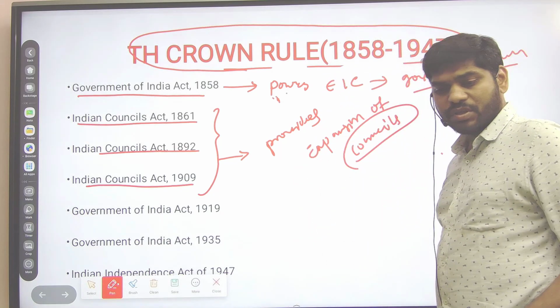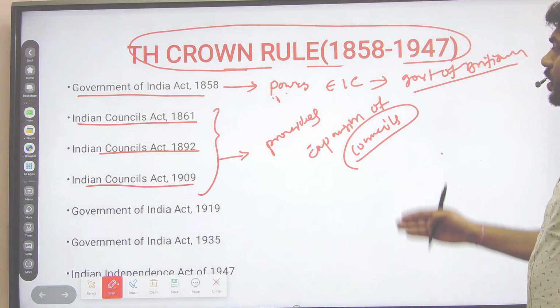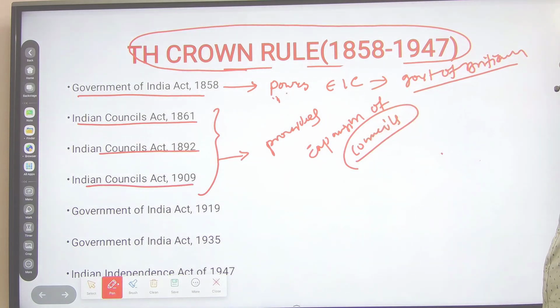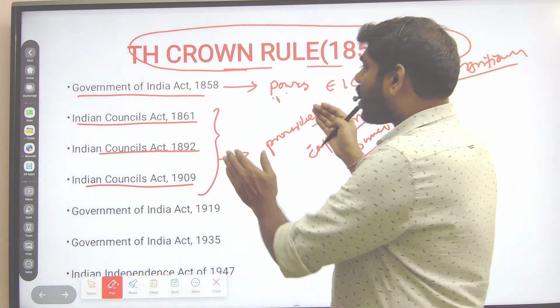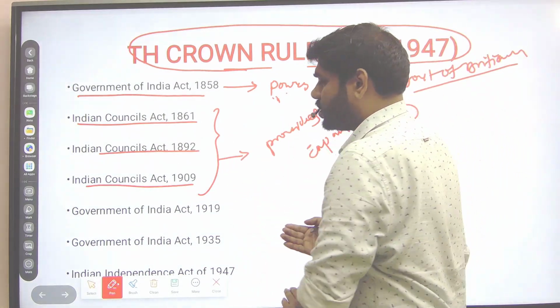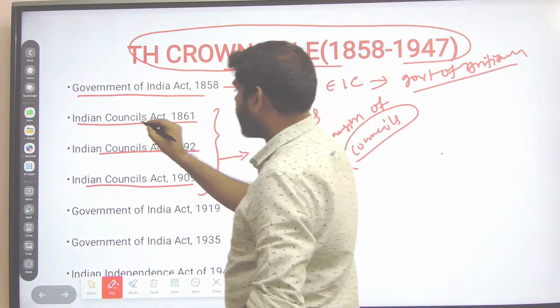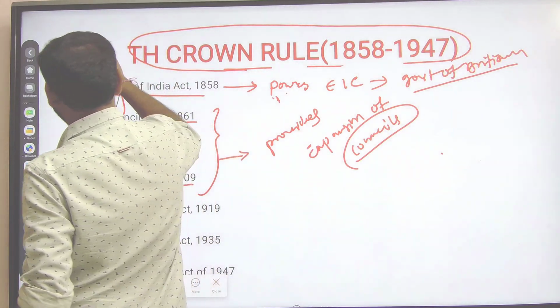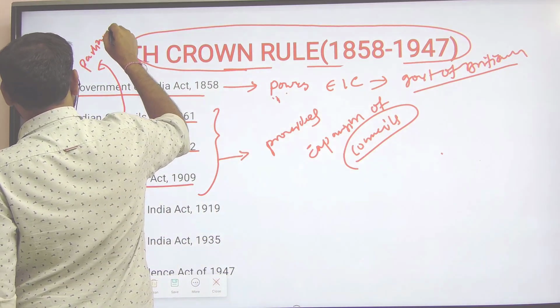They established rules and regulations for the council and expanded its membership. So these acts contain a lot of provisions regarding the councils. Council is nothing but Parliament, as we know it today.